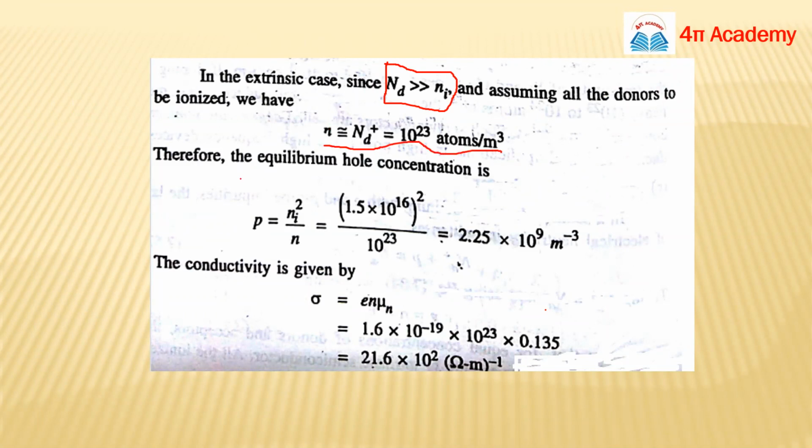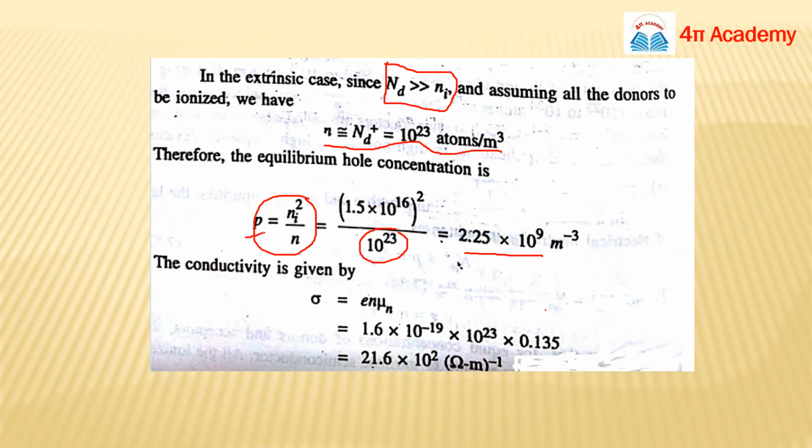So for the P-type semiconductor, you can calculate the hole concentration. They are asking, so Np equals Ni square, so P will be Ni square over N. Your Ni is this term and your N is this term. So you can find out the carrier concentration of holes in your P-type semiconductor.